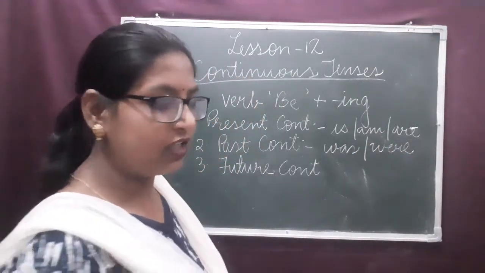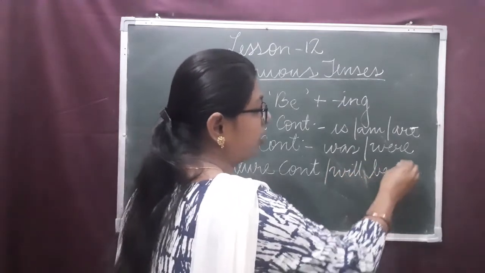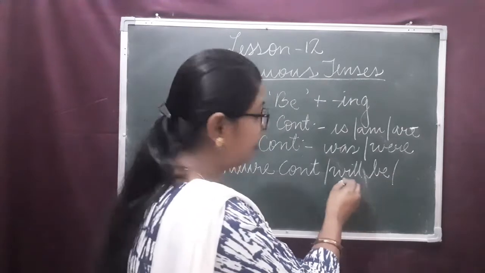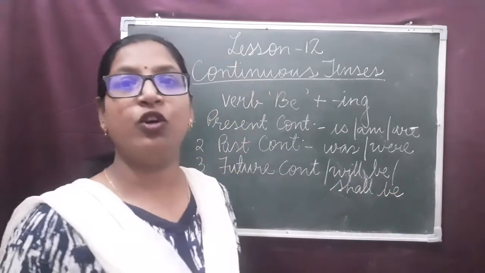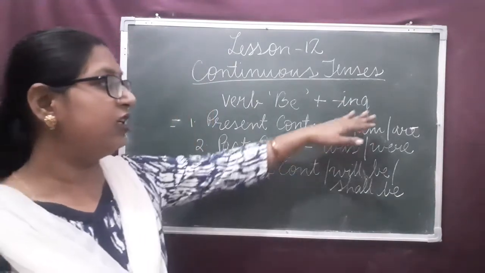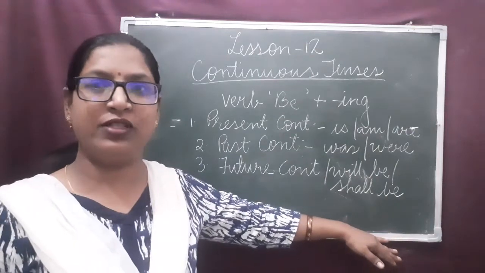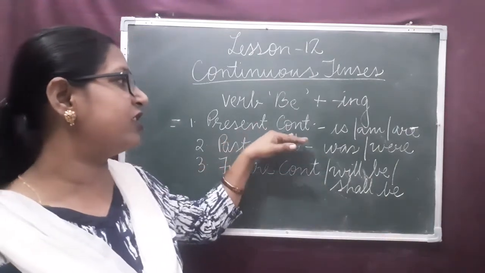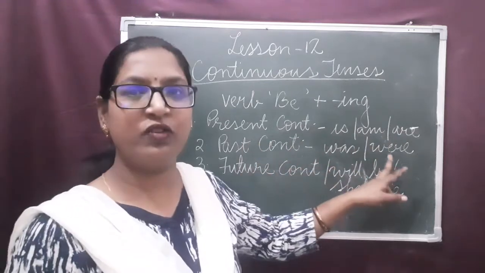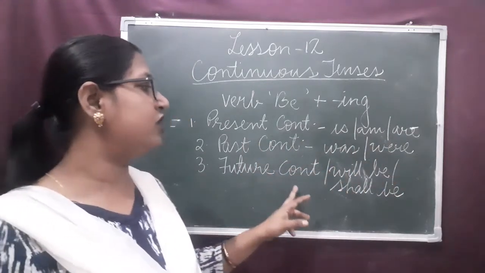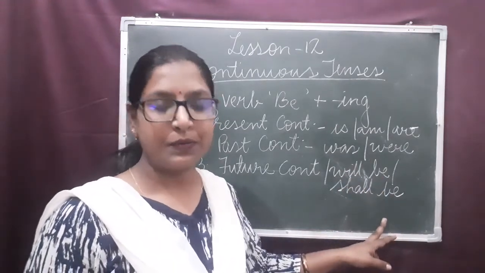And in future continuous tense, we use will be or shall be plus the ing form of the verb. All these are different forms of be type verbs. In present continuous we use is, am, are. In past continuous we use was, were, and in future continuous we use will be or shall be.